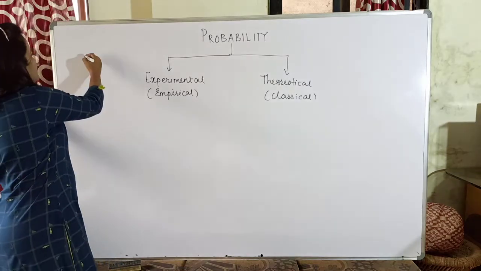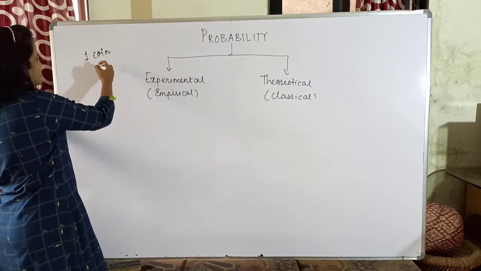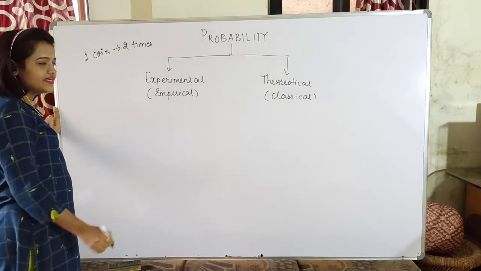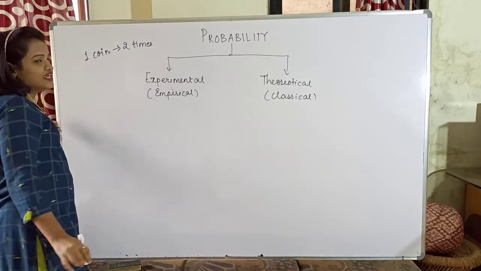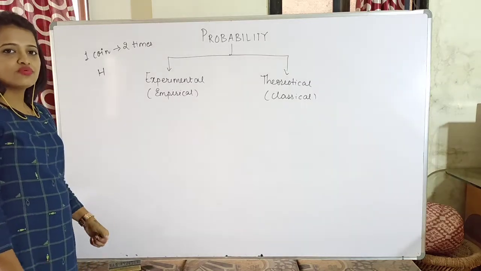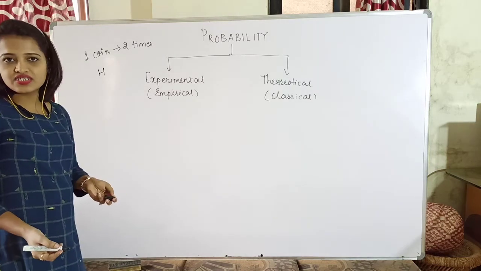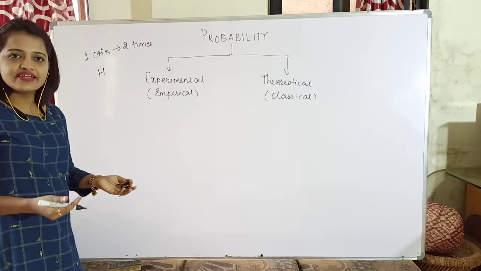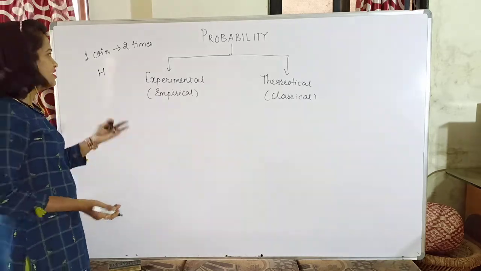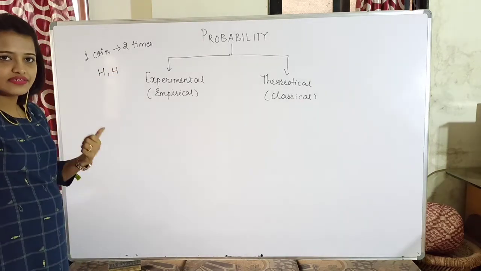Meaning, the same example, if I am tossing one coin, the same coin, if I am tossing it 2 times, suppose when I tossed it the first time, I am getting a head, and when I am tossing it a second time, are there chances that I will get a head again? Yes, there are chances. In both the cases I can get head itself, or in both the cases I can get tail itself, or I can get one head and one tail. For this example, let us suppose that I am getting a head both times.